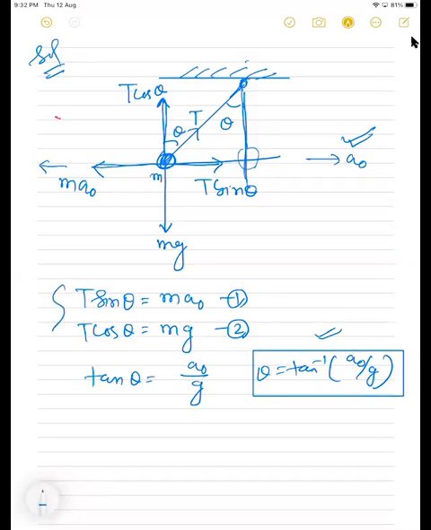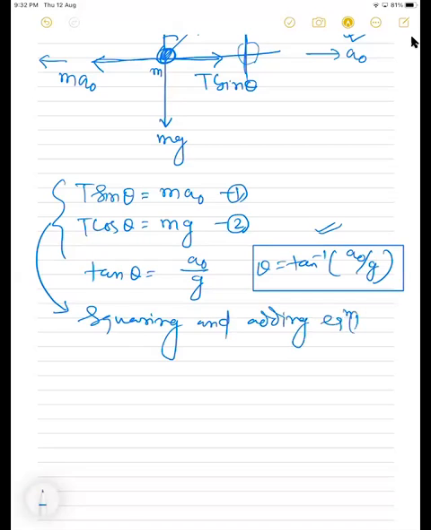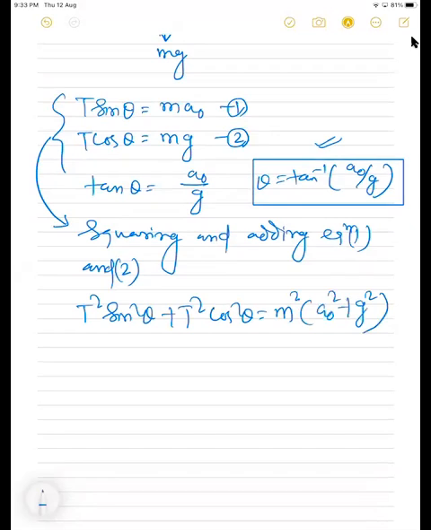Next, we're interested in finding the tension. We have already solved this type of question. How to find tension? We don't want to cancel it, so do one thing: square and add equations 1 and 2. We can write T squared sine squared theta plus T squared cos squared theta is equal to m squared times a naught squared plus g squared. And sine squared theta plus cos squared theta is equal to 1.